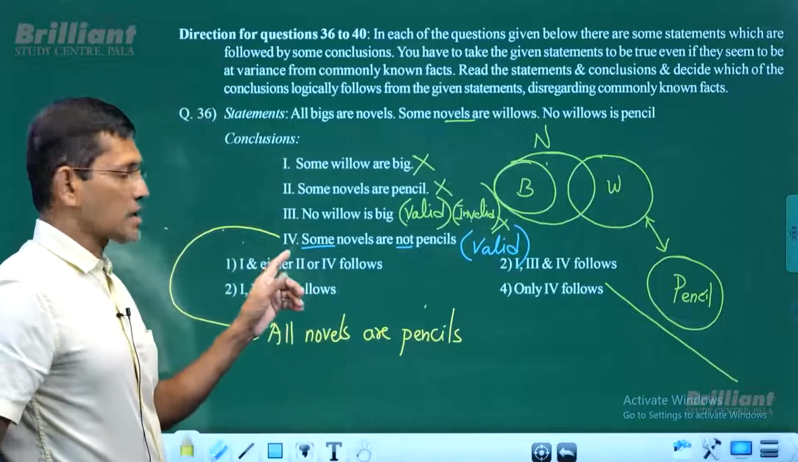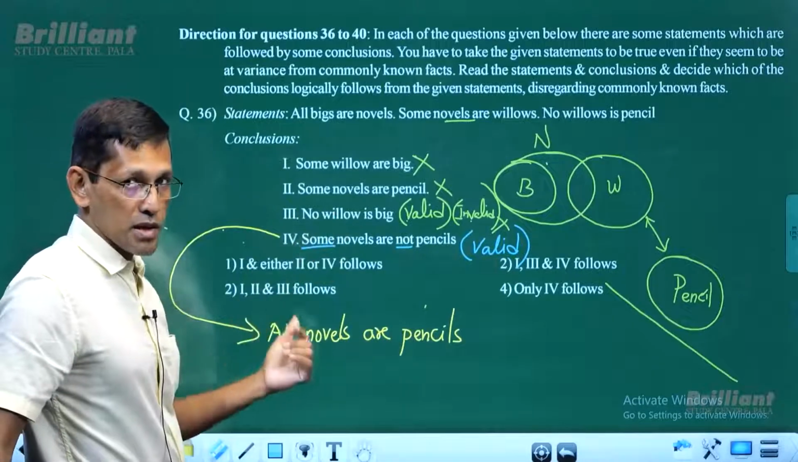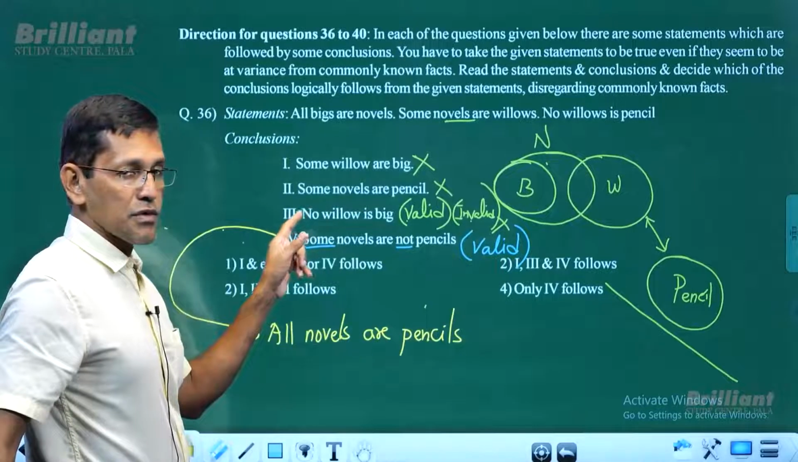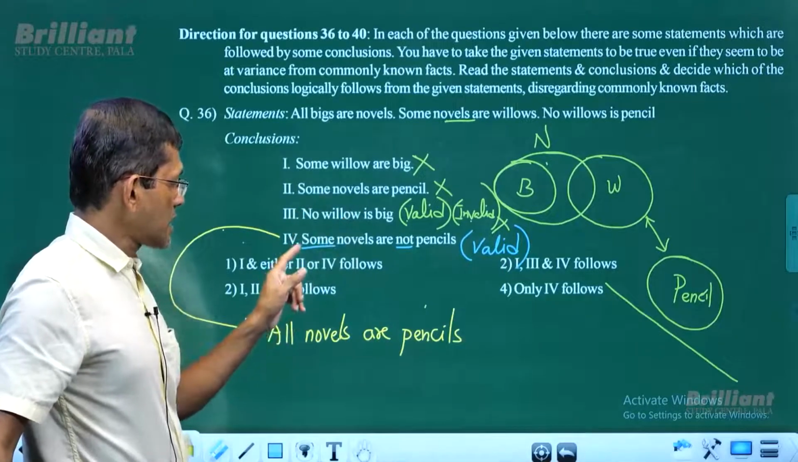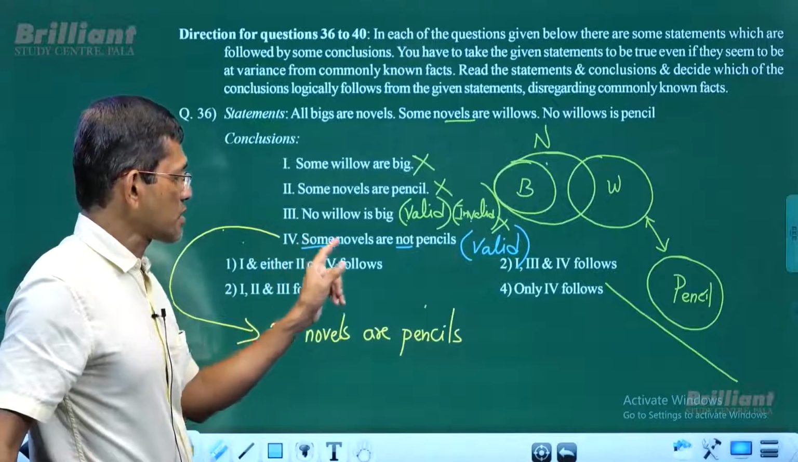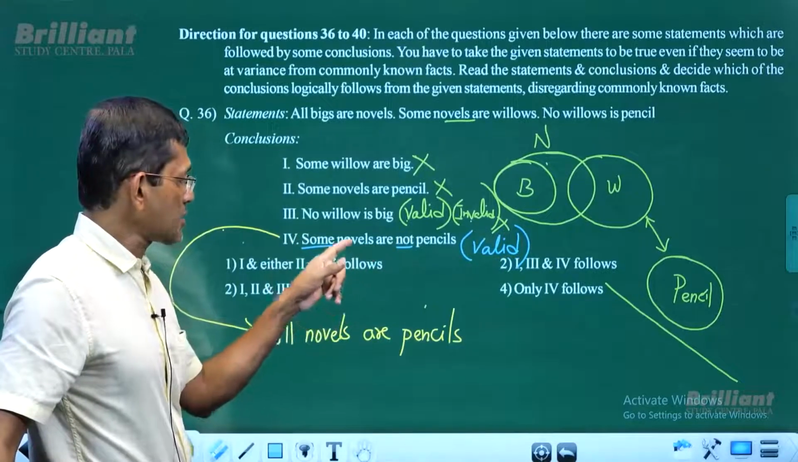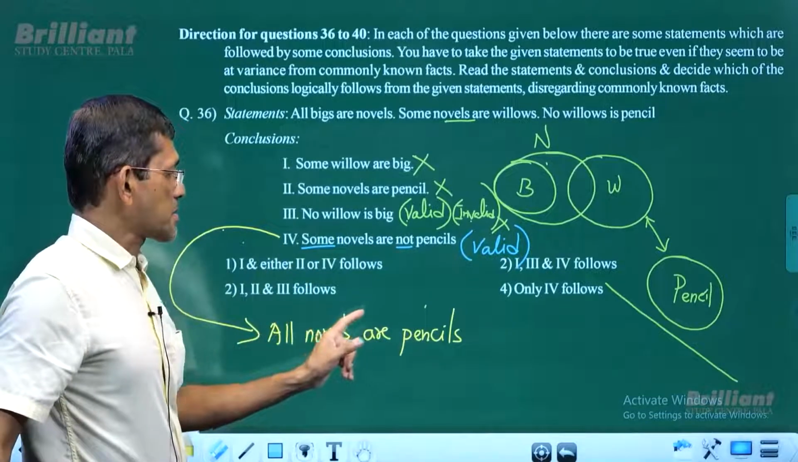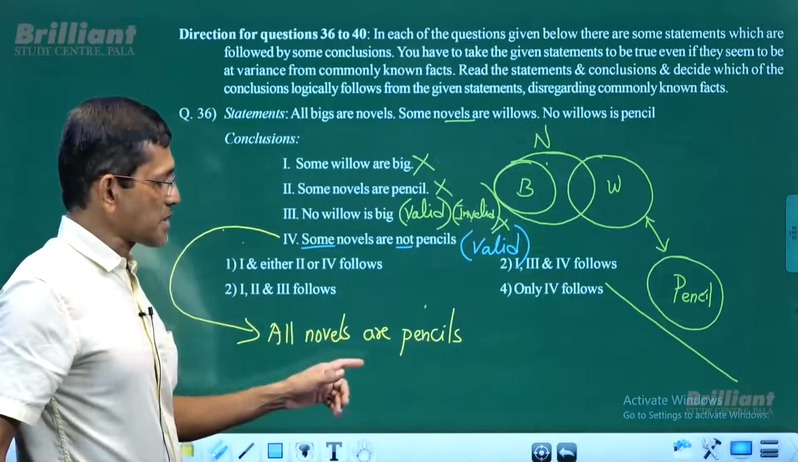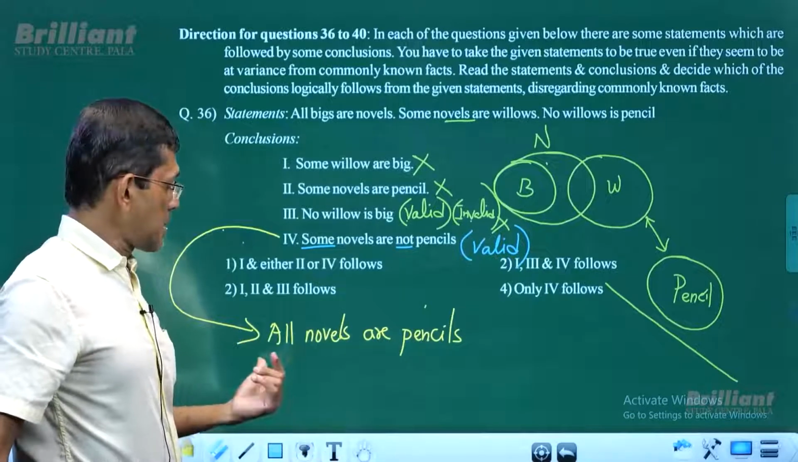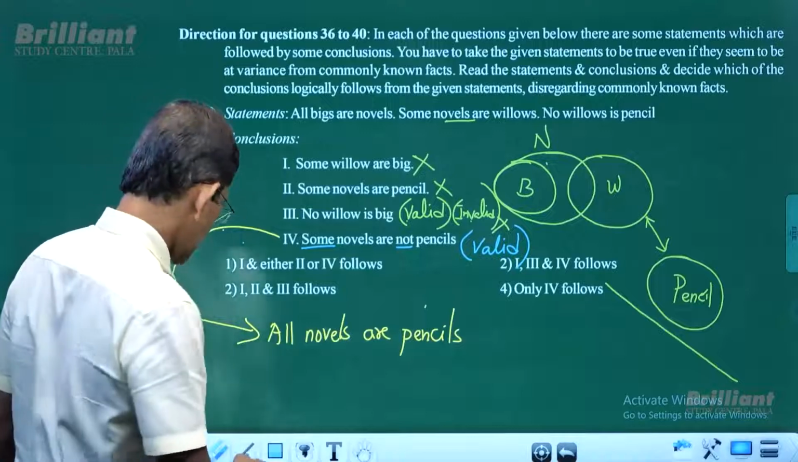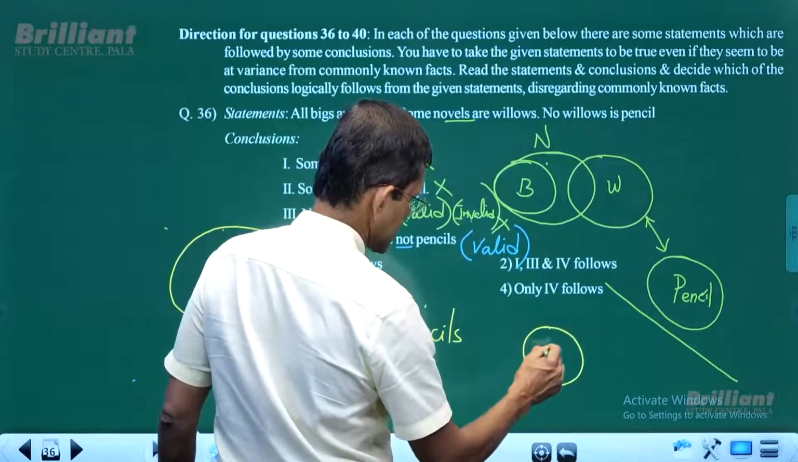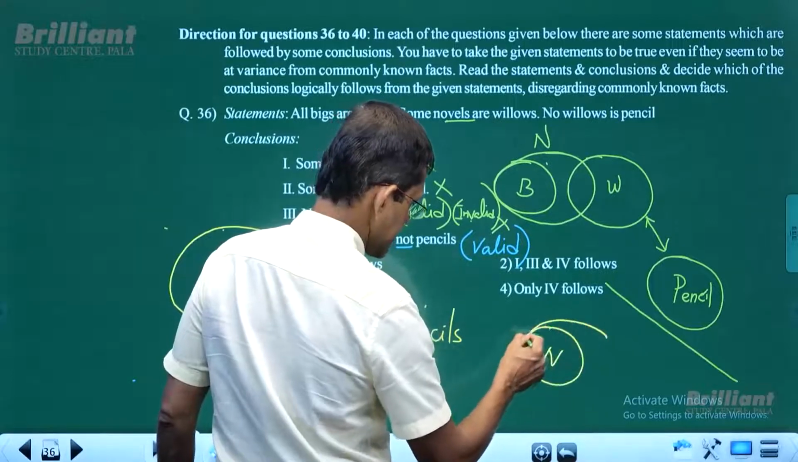Well, the negation of a no conclusion will be a some conclusion: no willow is big, the negation of that would be some willow is big. And in this case, a some-not conclusion, some novels are not pencils, the negation of some-not would be all. So all novels are pencils. If all novels are pencils, we have to draw a new diagram based on that. So let's try that. All novels are pencils.